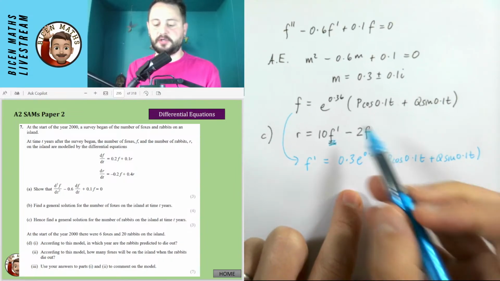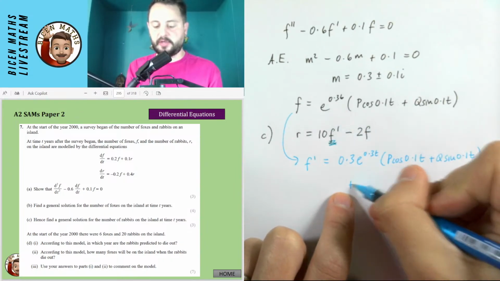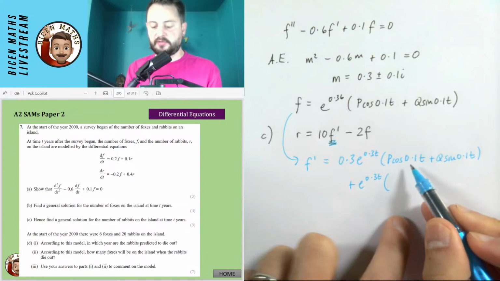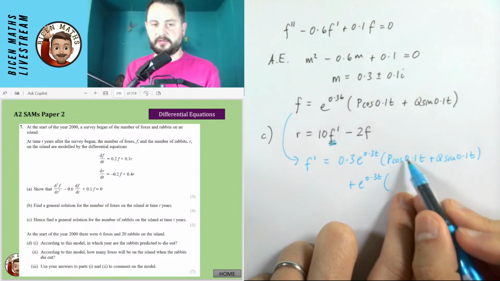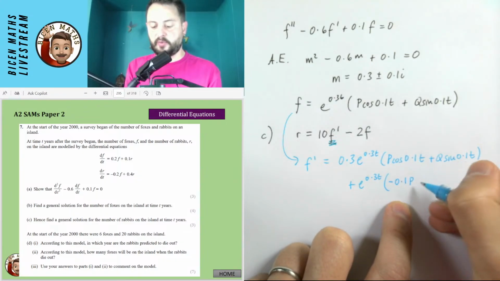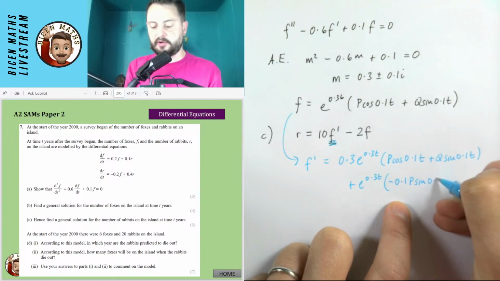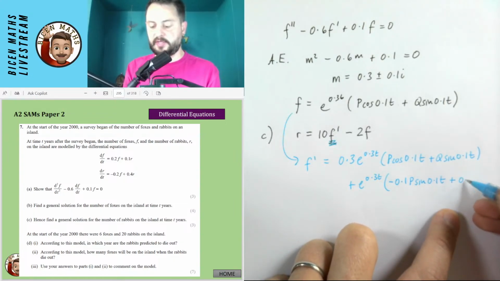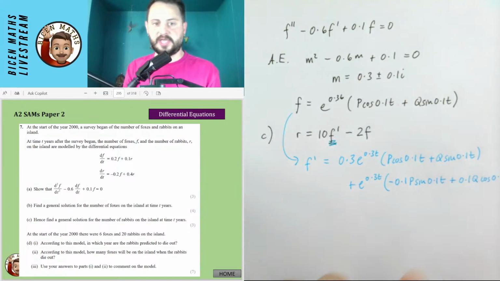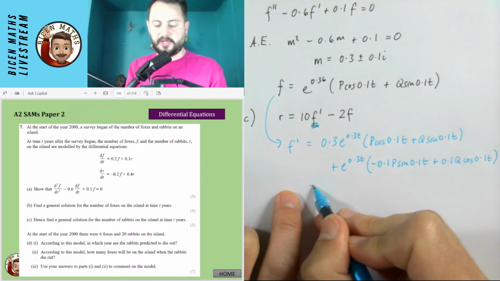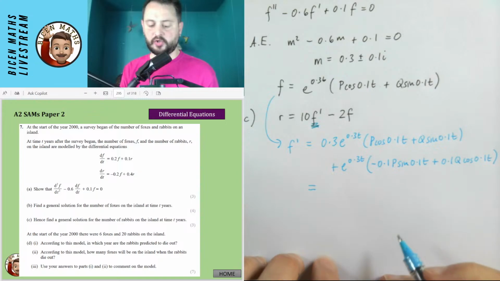The product rule then means I need to keep this and differentiate this. So I will keep this and differentiate this. So cos is going to go to minus sine and there's going to be the 0.1. So it's going to be minus 0.1p sine 0.1t. Sine just goes to cos, so it's going to be a plus 0.1q cos 0.1t. Now, I could probably try and simplify this.